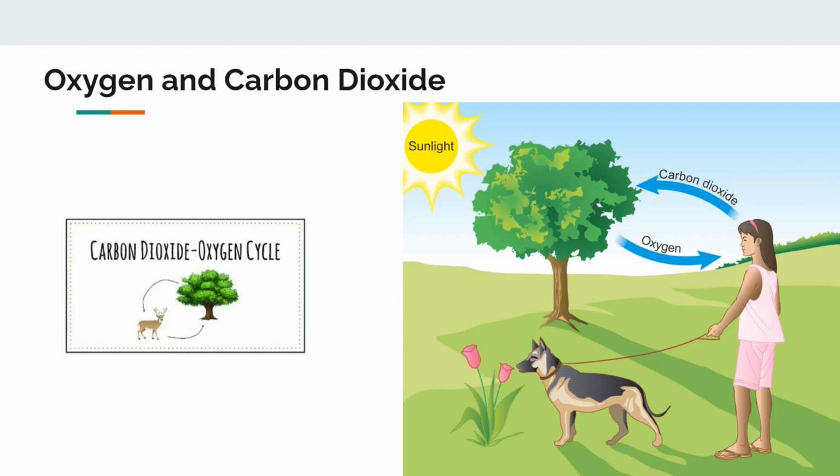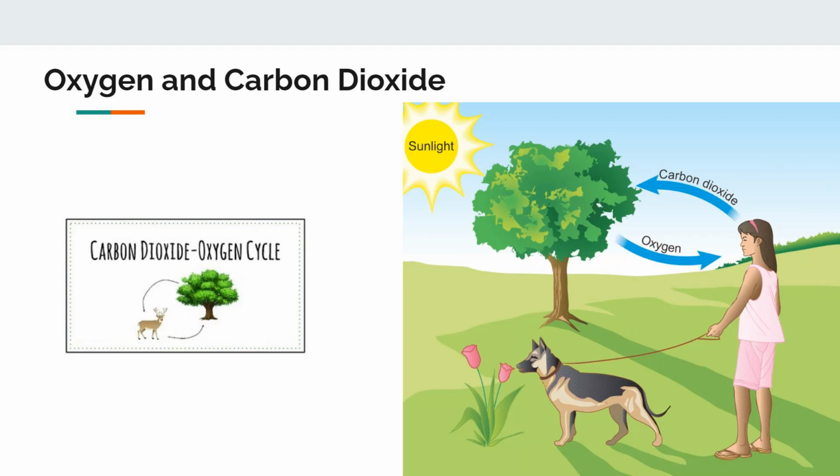When we breathe in, we get oxygen since that's what we need to survive. However, when we breathe out, we release carbon dioxide. On the other hand, plants absorb carbon dioxide, so they actually release oxygen.